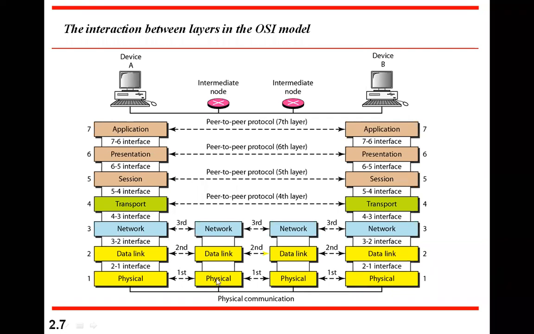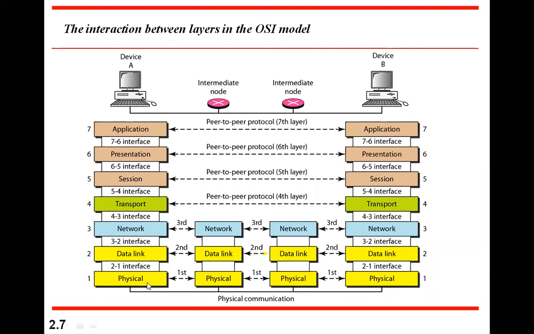From the network layer it comes back to the data link layer and the physical layer again. That means at every intermediate node you have 2 ports, one input and the other output.